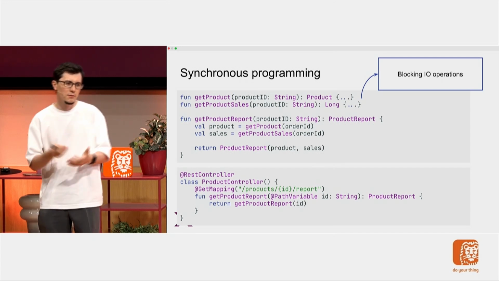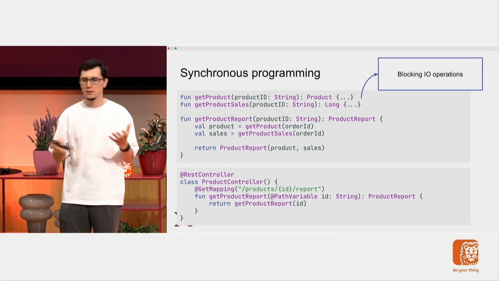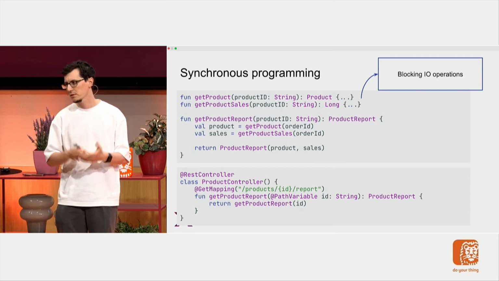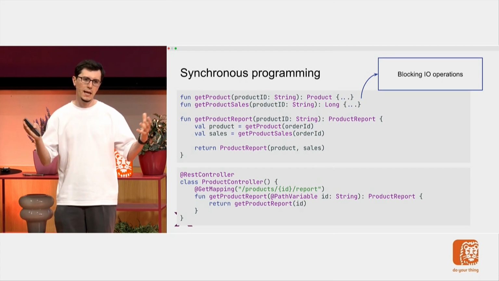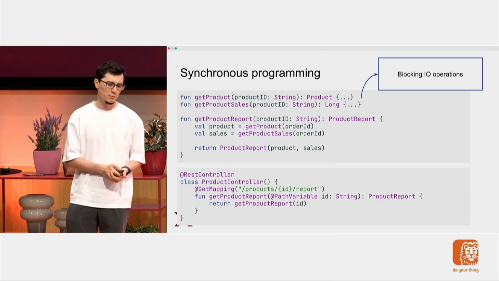And if I want to create a REST service out of this with Spring, let's say, it's pretty easy, right? I just create a controller, put this function there, and then I have a REST endpoint that creates a product report.